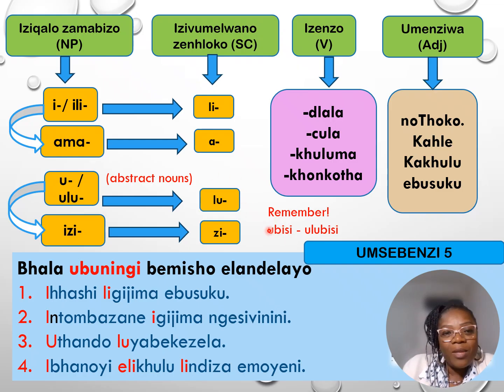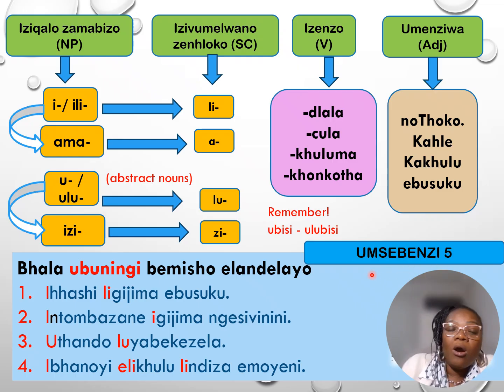Get it? And then if the ulu beginning words are common nouns, they tend to use izi as the prefix, like uluthi or uthi, izinti, and so on. And then once it starts with izi, it will take a zi as a subject concord.